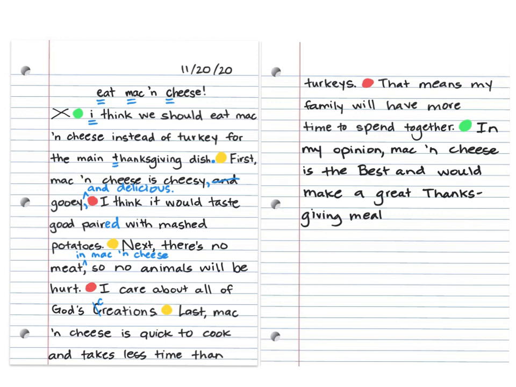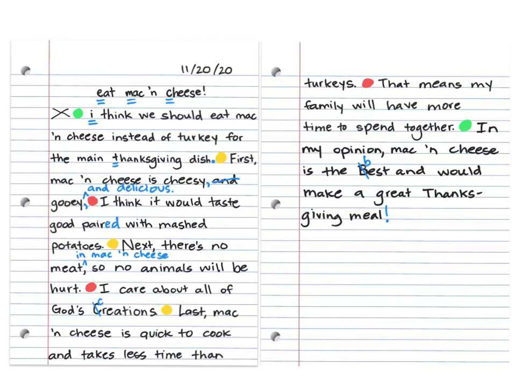That means my family will have more time to spend together. In my opinion, mac and cheese is the best and would make a great Thanksgiving meal. Well, best isn't a proper noun, so that also should be lowercase. And then I need to close my sentence with punctuation. That's a very exciting sentence, saying it's the best, so I'm going to put an exclamation mark.